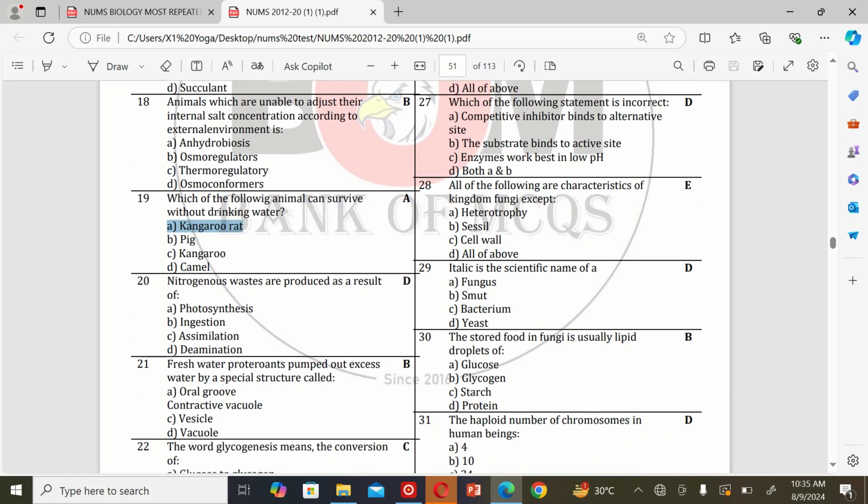The next MCQ: nitrogenous wastes are produced as a result of A. Photosynthesis, B. Ingestion, C. Assimilation, and D. Deamination. So the correct option is D.